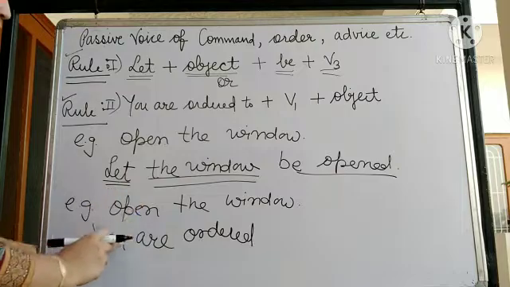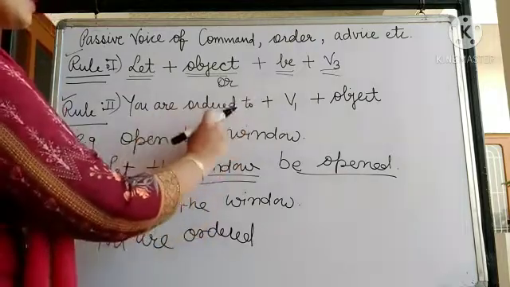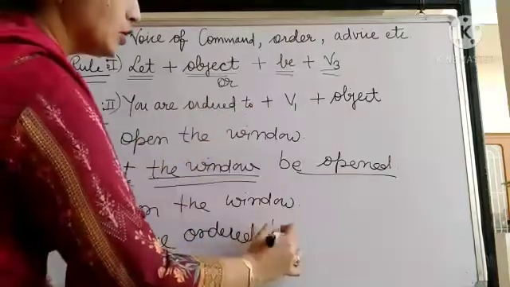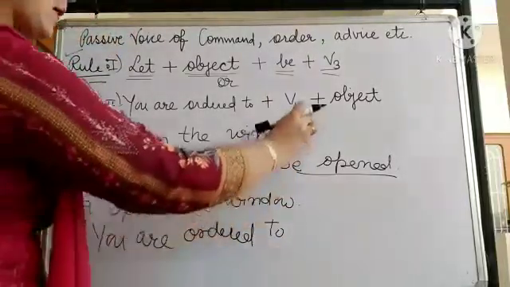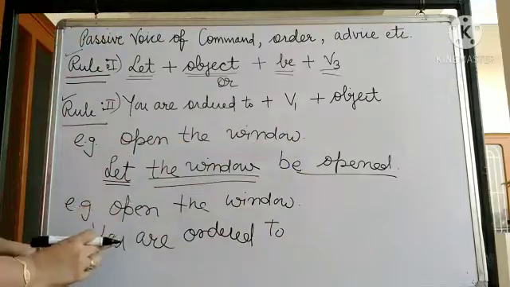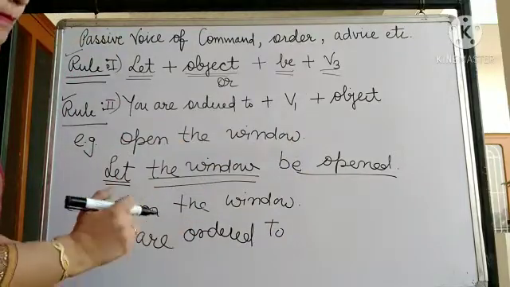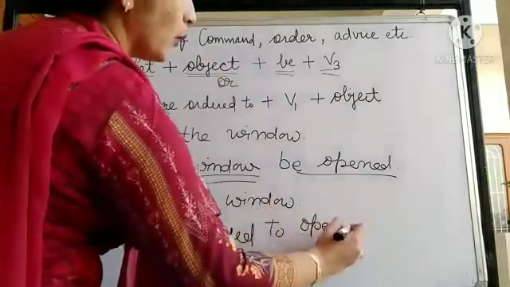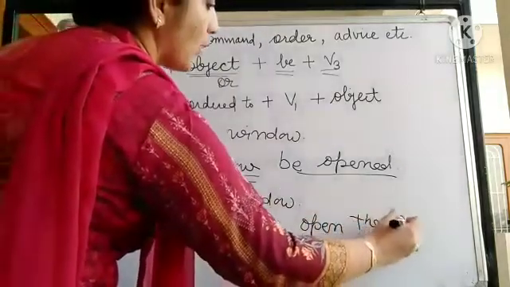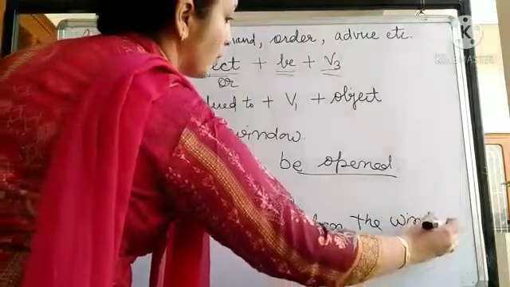So open the window, you are ordered. After writing your order, you will be adding to, then verb first form. The first form will remain the same and the object will remain the same. It means you will copy the same imperative sentence. You are ordered to open the window.